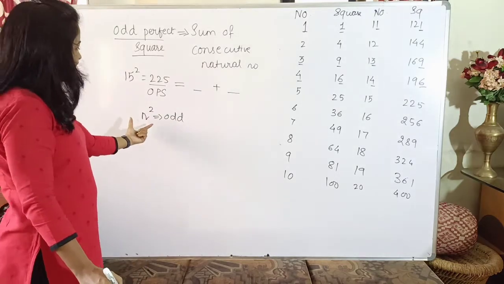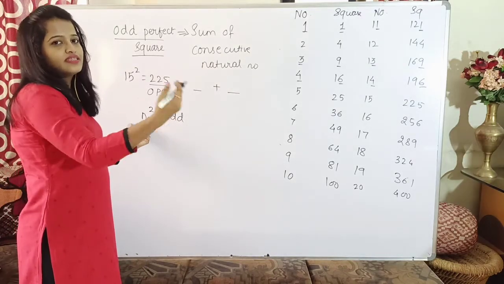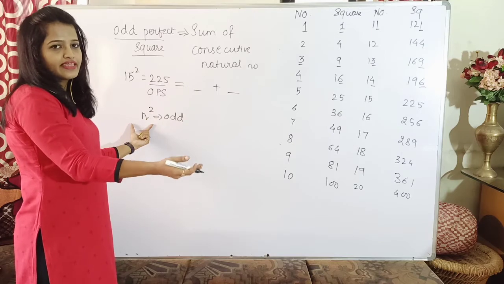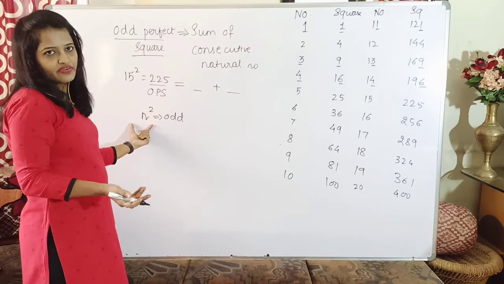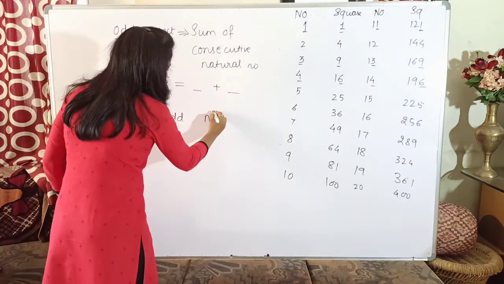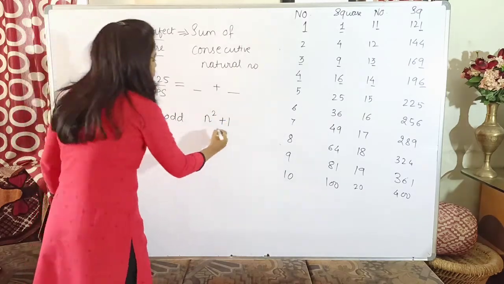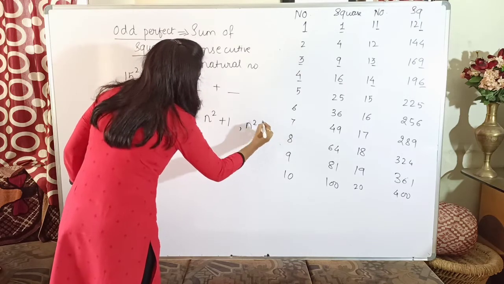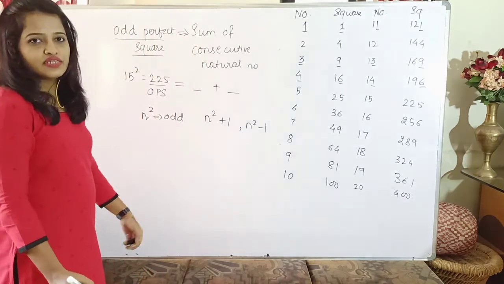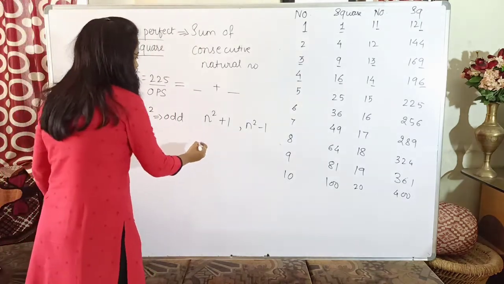So if n square is odd, then the number next to n square and the number previous to n square will be an even number, yes or no? The number next to n square will be n square plus 1, and the number previous to n square will be n square minus 1. So these two are even numbers, yes.